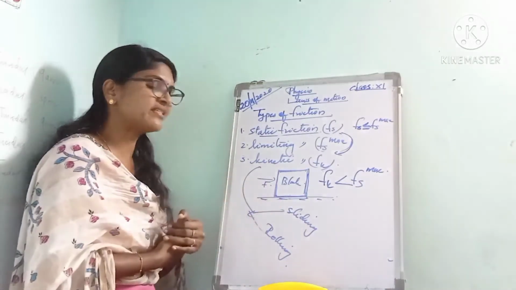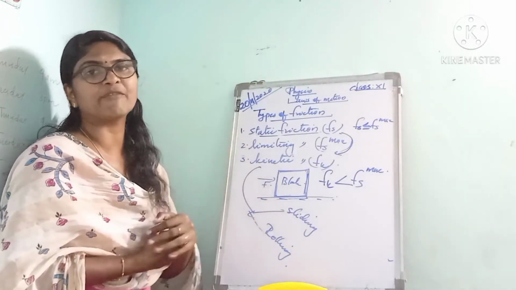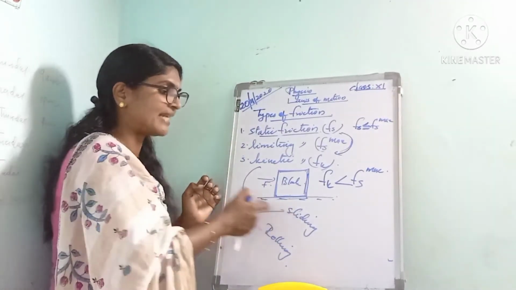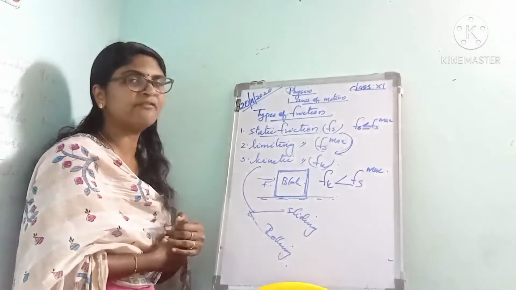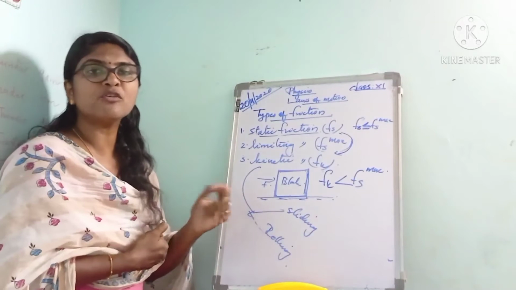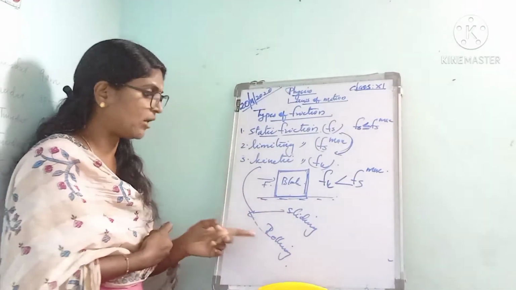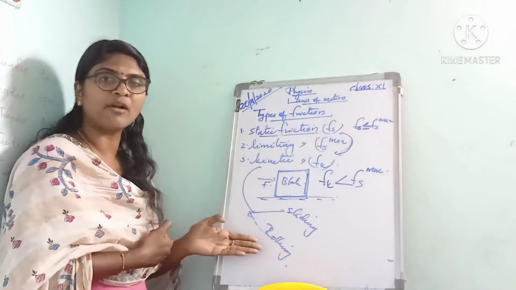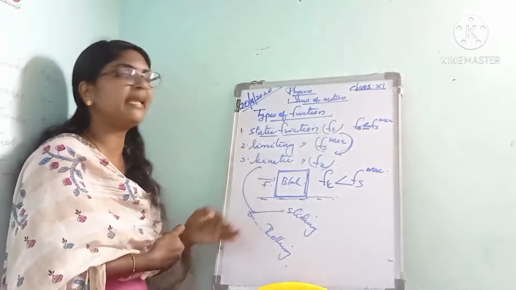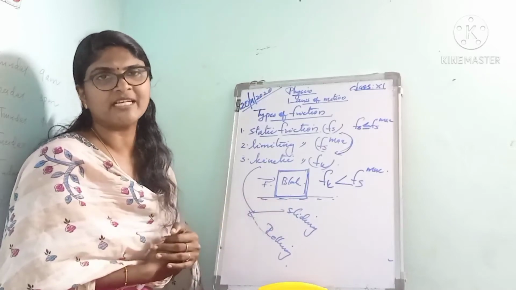When a body slides over the surface of another body, the force of friction that comes into play is called sliding friction. When a body rolls over the surface of another body, the force of friction that comes into play is called rolling friction. Here the rolling friction is always less than sliding friction. Okay, that is about the different types of friction.